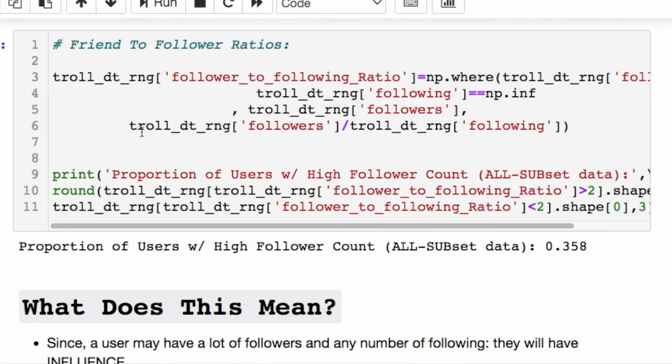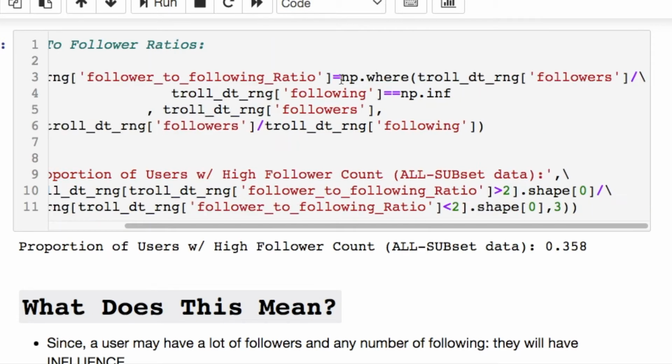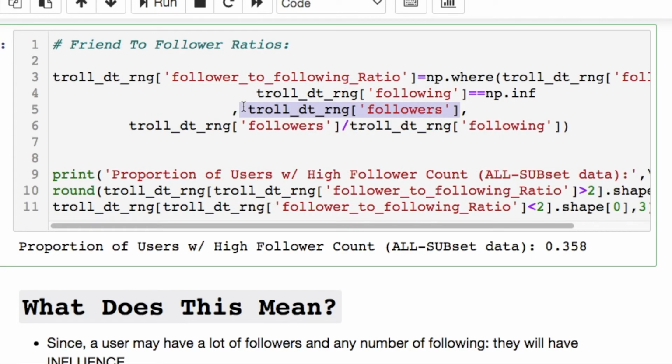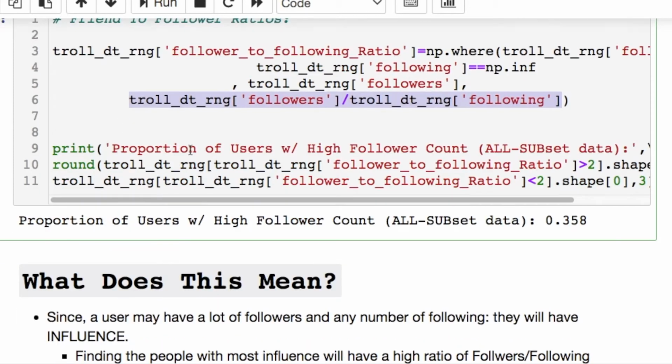Then I had some interest in finding out how we can establish who has some form of influence. Using a follower ratio to following, we can set it up like this. You can use a numpy.where. This allows you to do basically a conditional if-else statement, where we're looking through our column of followers and dividing it by the number of following. You can have a user who is not following anybody, which would give you an infinite value, so we need to take care of that here. If it's infinite, just keep the number of followers. Otherwise, you do the division and you'll get a ratio.